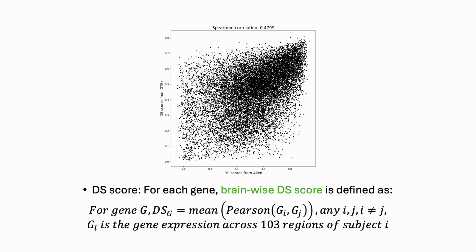To better quantify the similarity, we use the DS score, a metric previously employed to assess the consistency of a gene's tissue-specific expression across subjects. The definition of the DS score for each gene is shown below. In this plot, each dot represents a gene, and it shows the DS scores on the imputed data against those in the collected Allen data. The positive Spearman correlation here shows that genes with high DS score in the Allen dataset also tend to exhibit high DS scores in our predictions on the GTEx dataset.